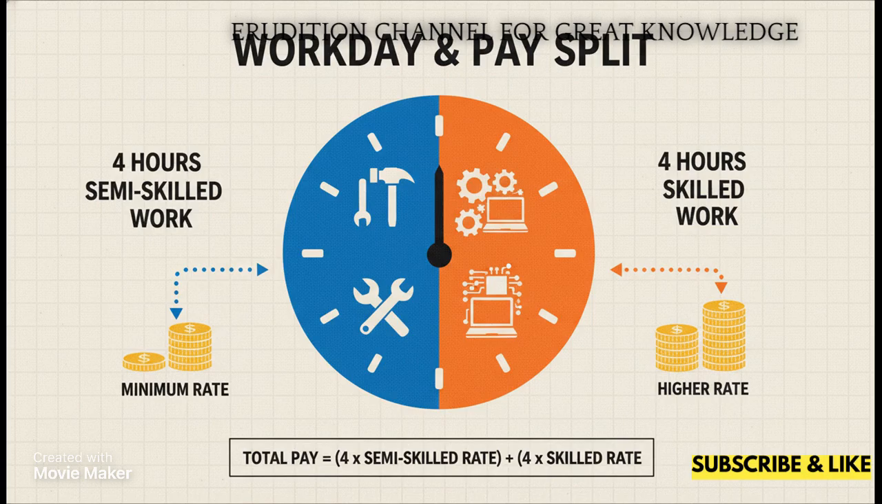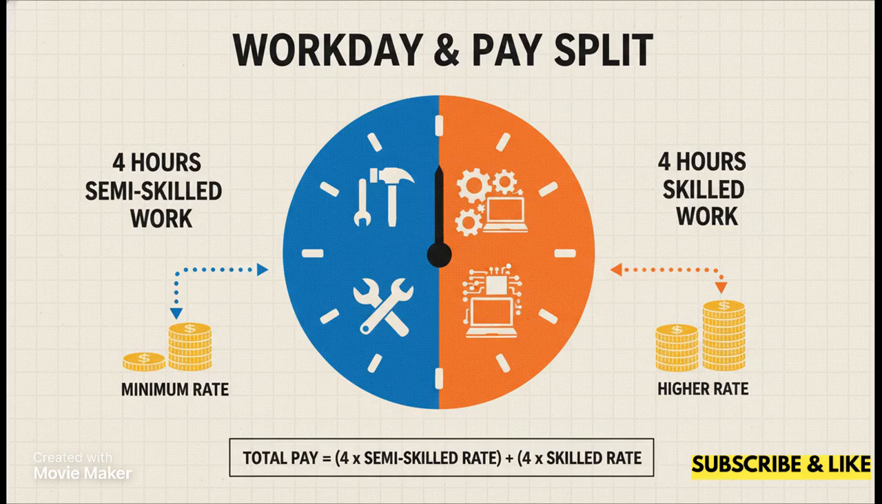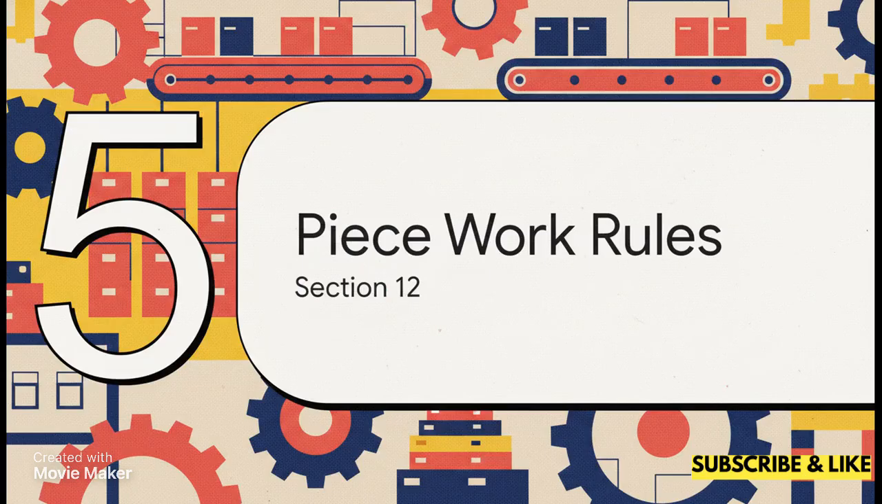The rule is strictly proportional. The employer must pay wages at not less than the minimum rate in force for the exact time respectively occupied in each class of work. So, 4 hours at the semi-skilled minimum and 4 hours at the skilled minimum. For you CMA students, remember, this means employers have a serious compliance burden to meticulously track time spent on varying tasks. Finally, let's bring it home with Part 5, piecework under Section 12.